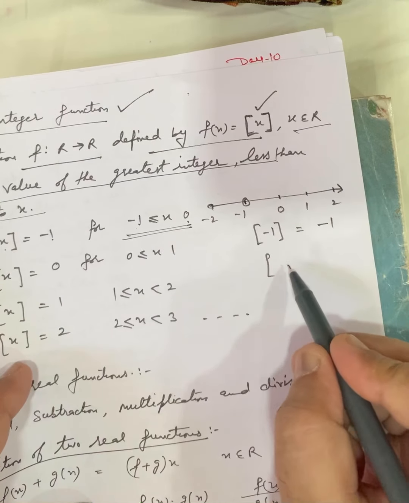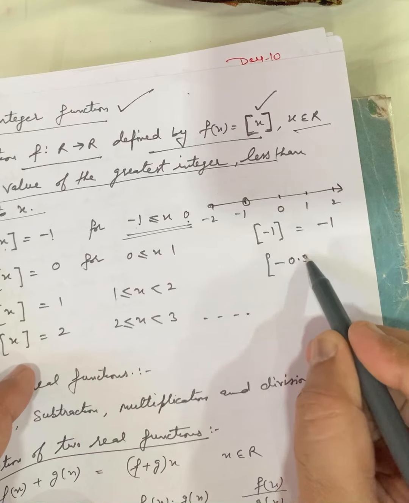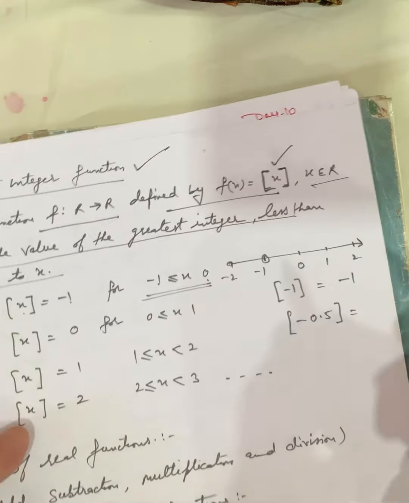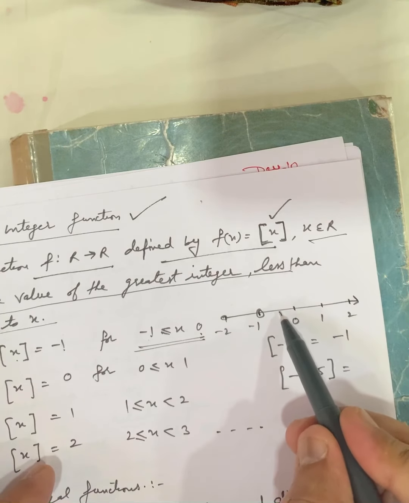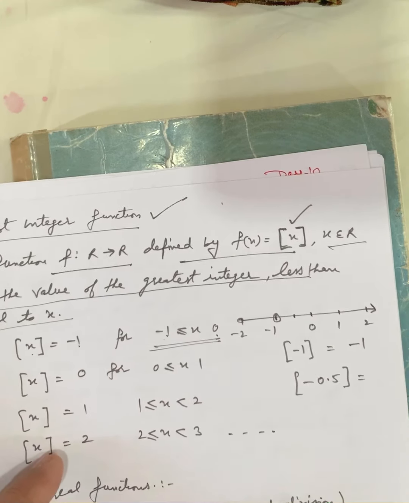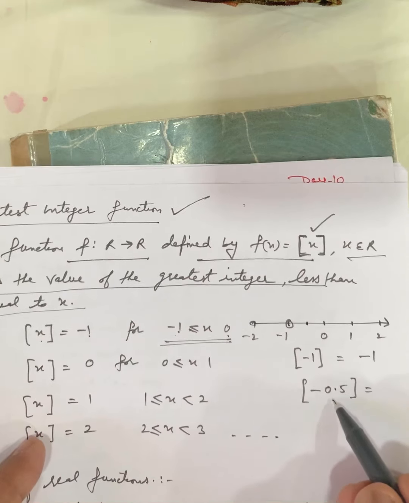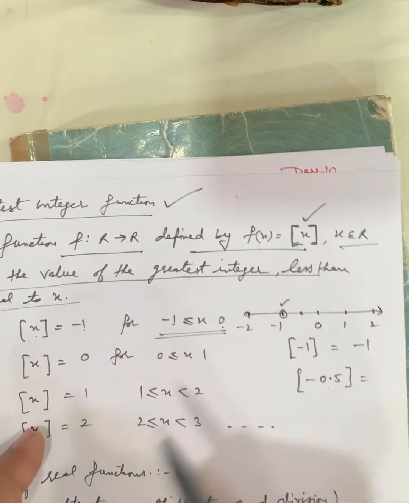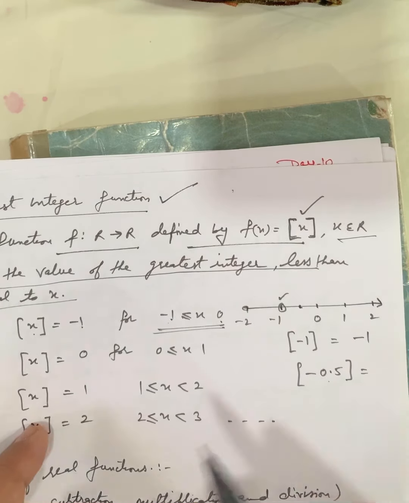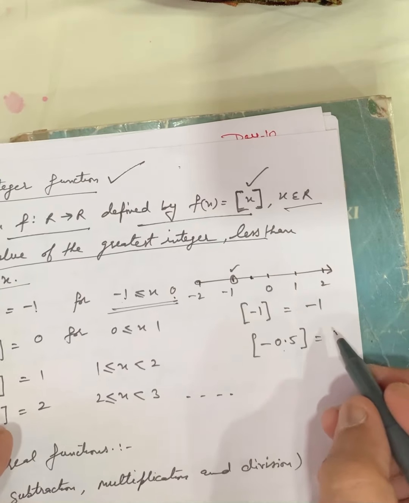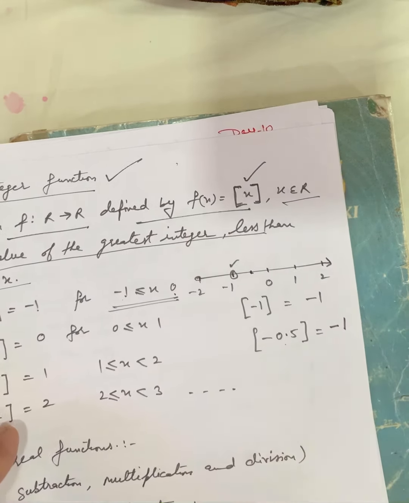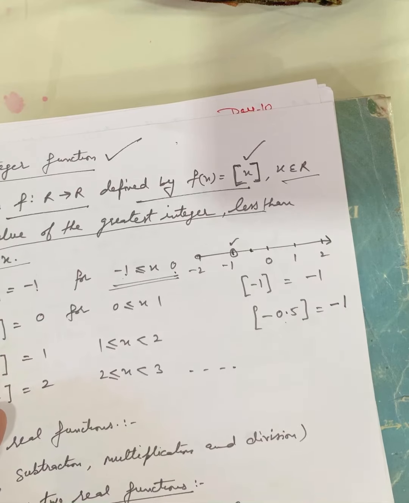What is the greatest integer of -0.5? See carefully on the number line. Here it will be -0.5. On the left side of this value, the integer is -1. So the integer on the left side will always be the greatest integer. Its value will be -1.